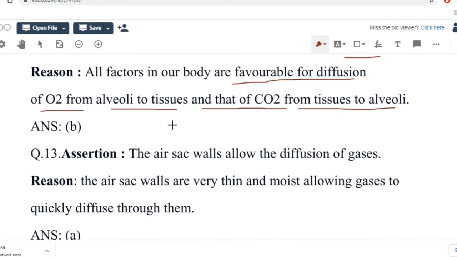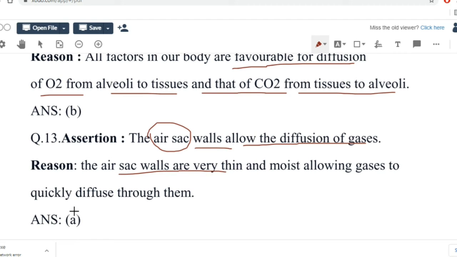The air sac walls allow the diffusion of gases, which is true. Air sacs are nothing but the alveoli. Reason, the air sac walls are very thin and moist, allowing gases to quickly diffuse through them. So air sac walls are very thin and exchange of gases takes place in the air sac walls. So assertion and reason both are true, and reason is the correct explanation of assertion.